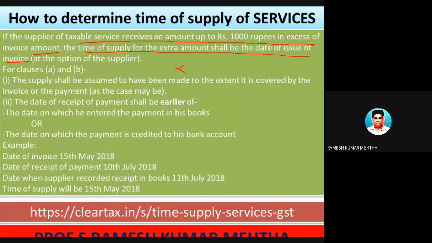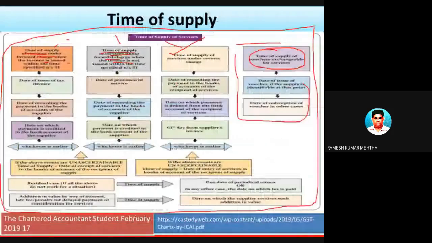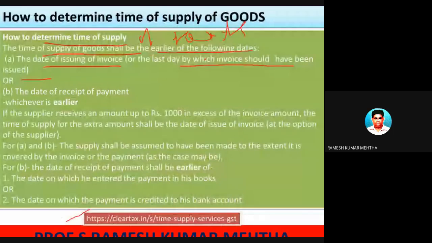So let's talk about this. The time of supply of goods shall be the earlier of the following dates: the time of issuing of invoice. You should remember that the invoice should be issued at an appropriate time as mentioned. Or the date by which the invoice should have been issued.